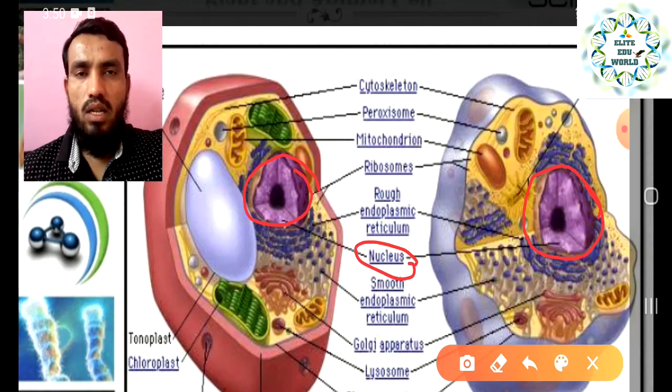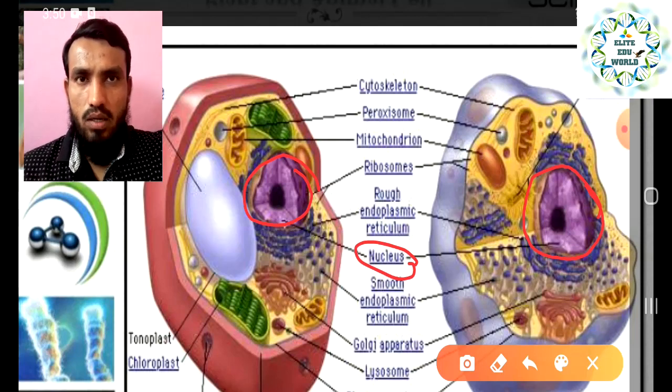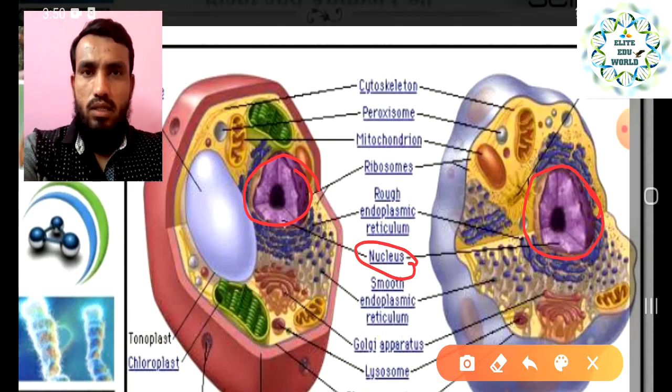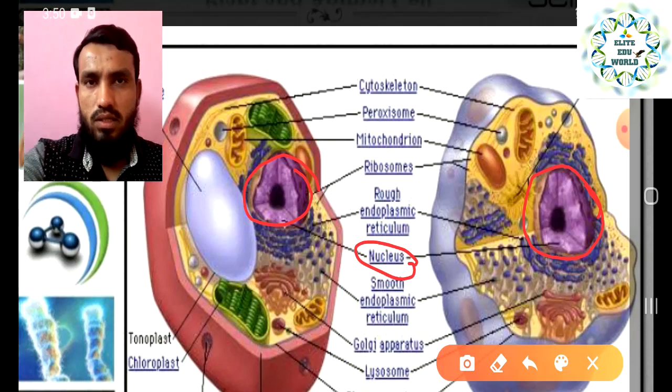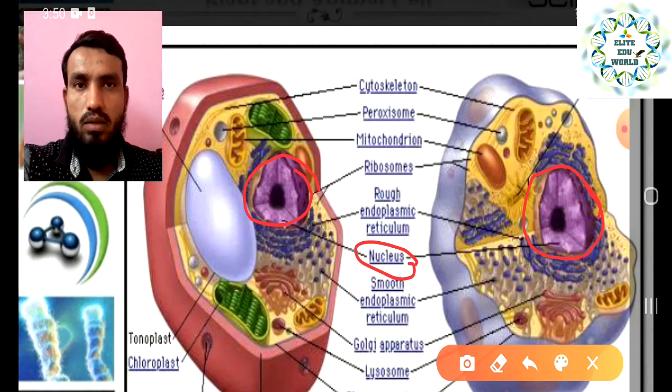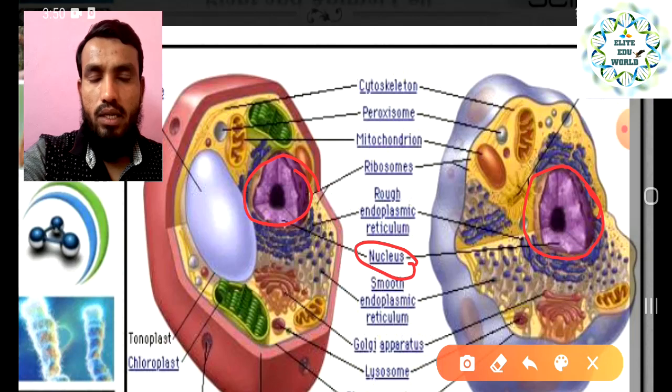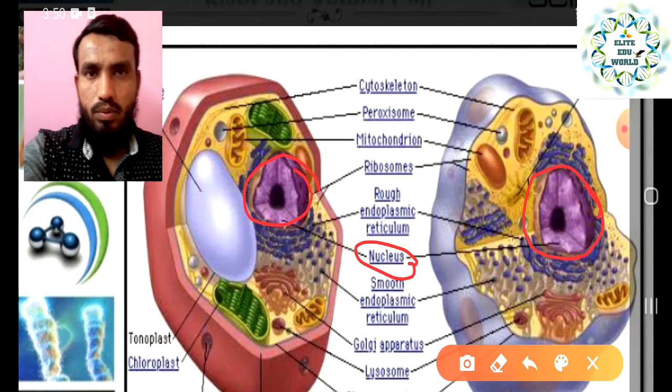Like when the cell is going to multiply, how the cell multiplies, that is actually due to the presence of genetic material inside the nucleus. And genetic material is very important because it is responsible for carrying the hereditary characteristics from parents to offspring.